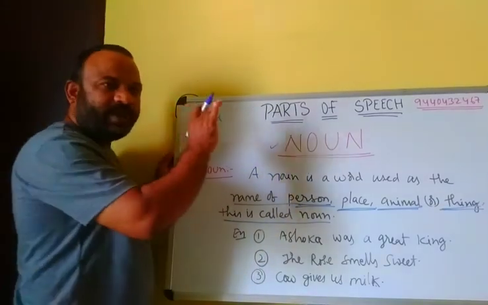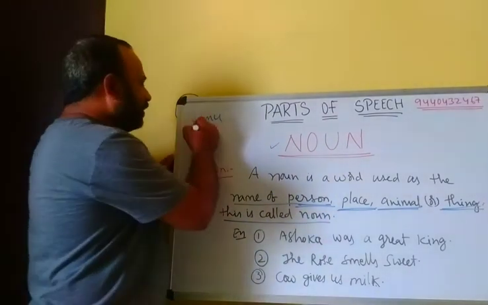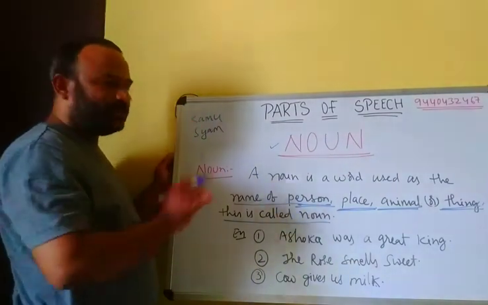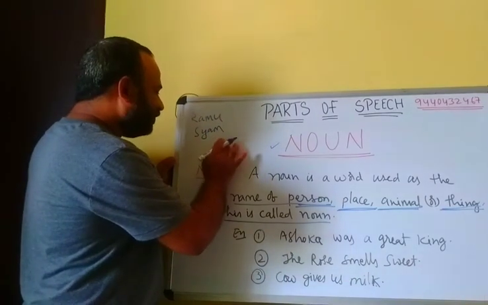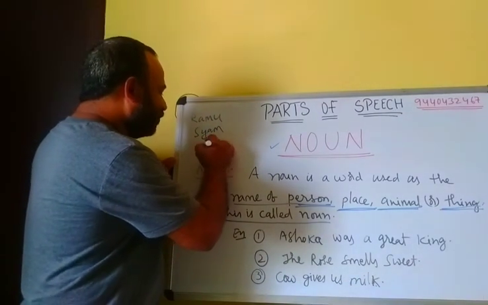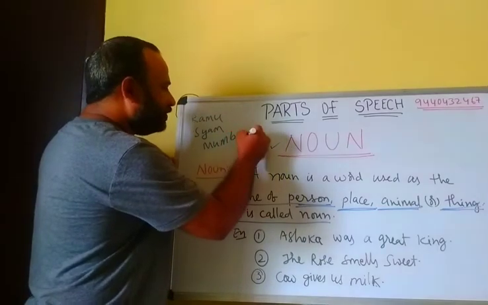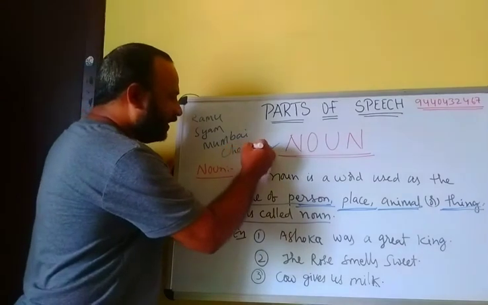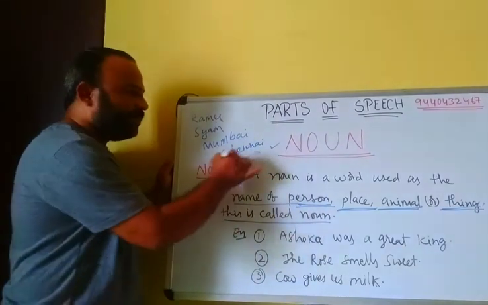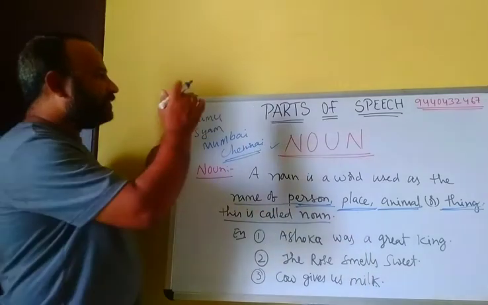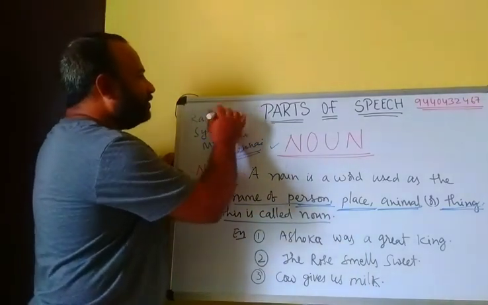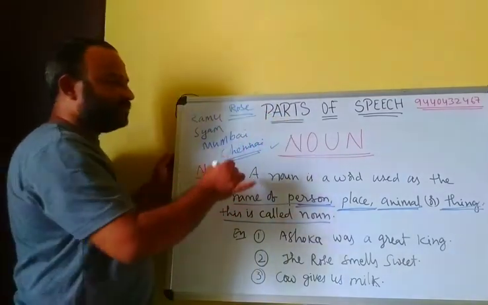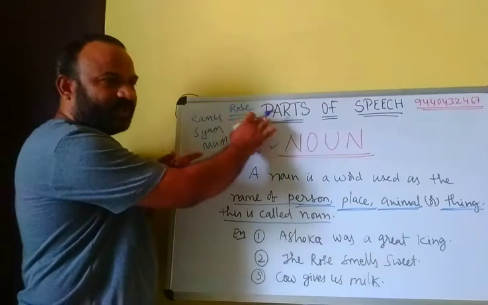Ramu is the name of person. Or Shyam, name of person. Place, Mumbai, it is a name of place. Chennai, it is also name of place. And things, flowers, rose, it is a flower, the name of flower.